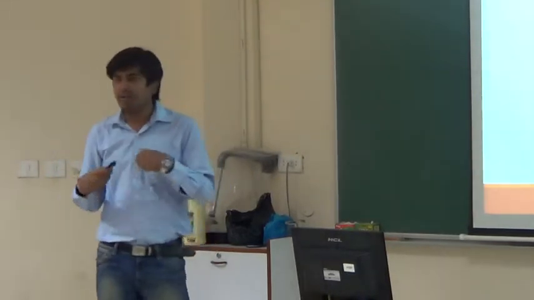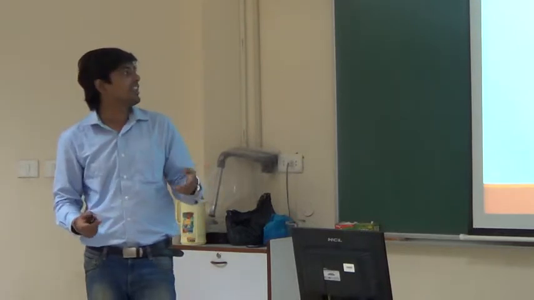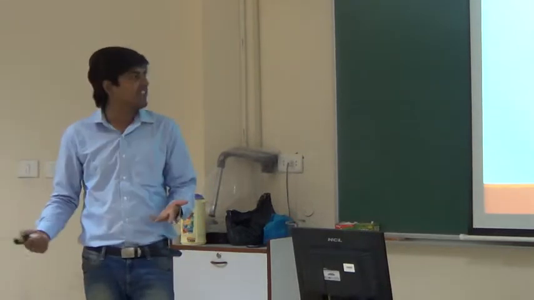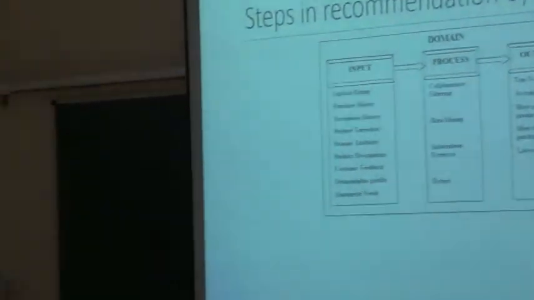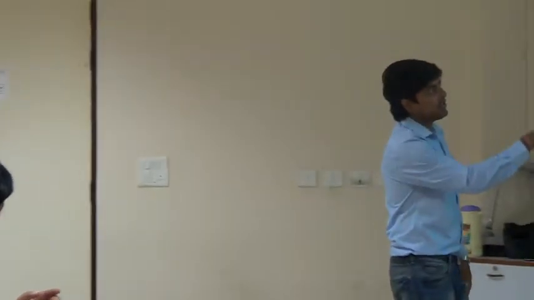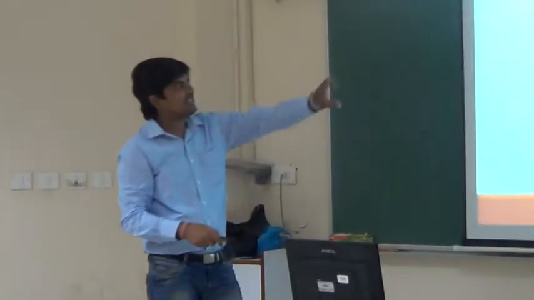Input would be whatever rating we are giving, explicit rating, our purchase history, navigation history, and all the demographics, which include your age, everything, whatever variable. Whenever you create a login, your demographics are already captured: your gender, age, place, location, everything. So based on that, that would be the input, and the process is the main part.